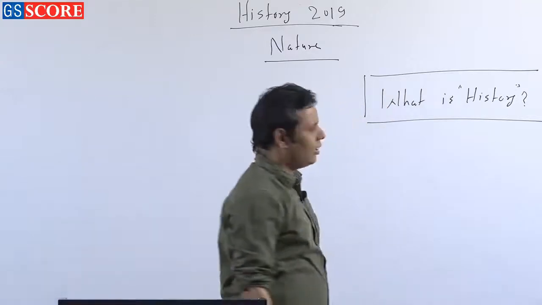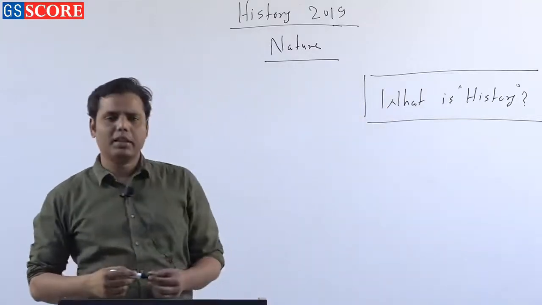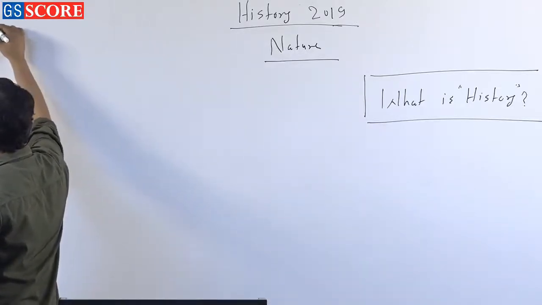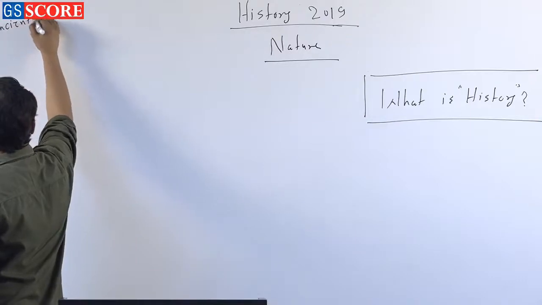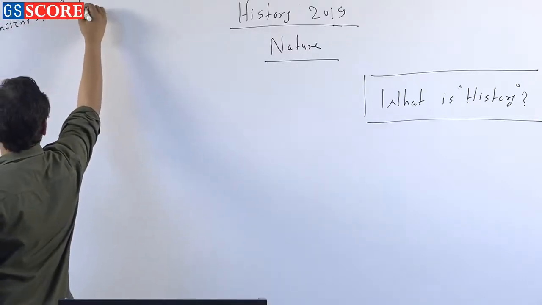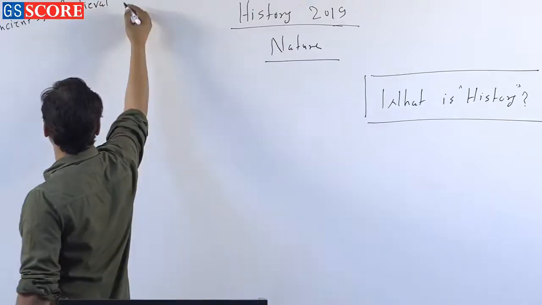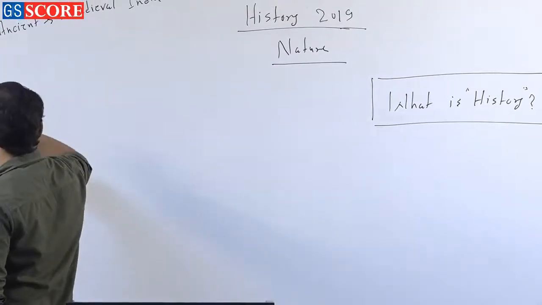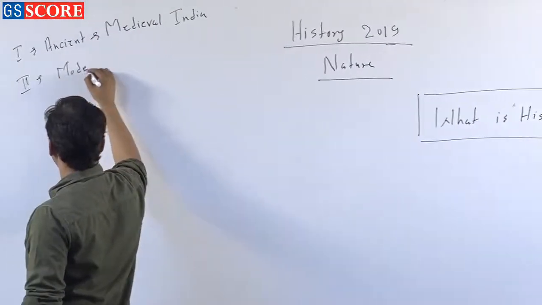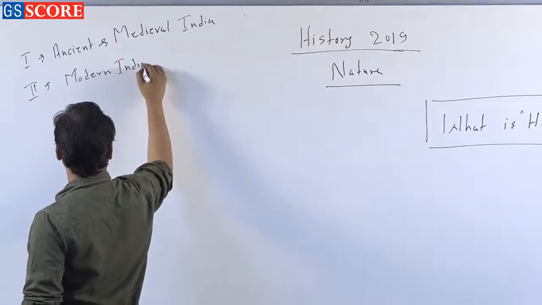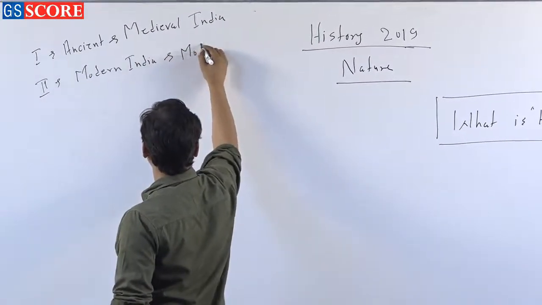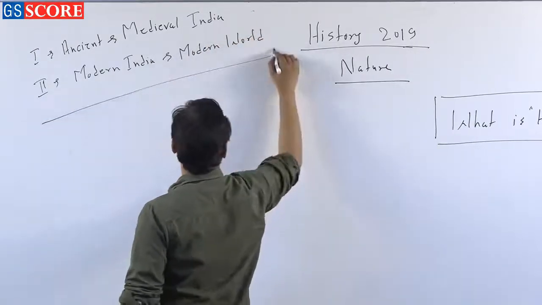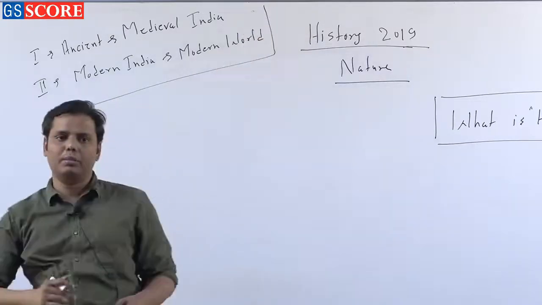But let me ask you another question when it comes to Indian history, right. As you do know, there are two papers that we need to cover. Paper 1 includes ancient and medieval India, and paper 2 includes modern India and the modern world. These are the two papers, right.